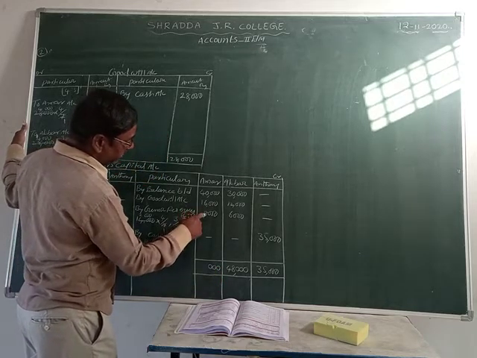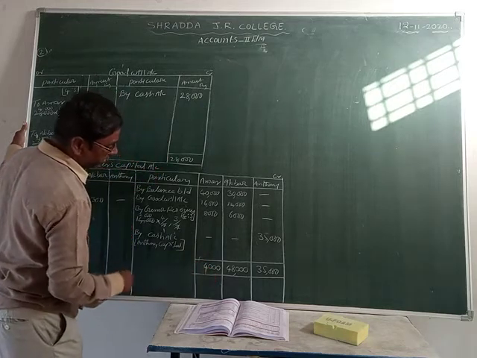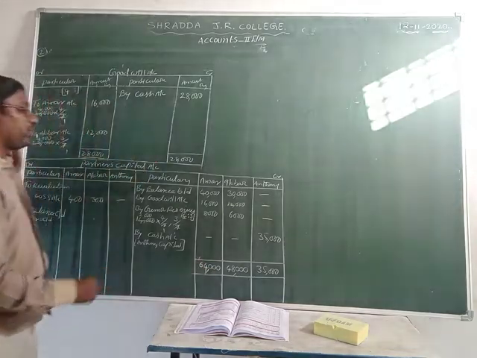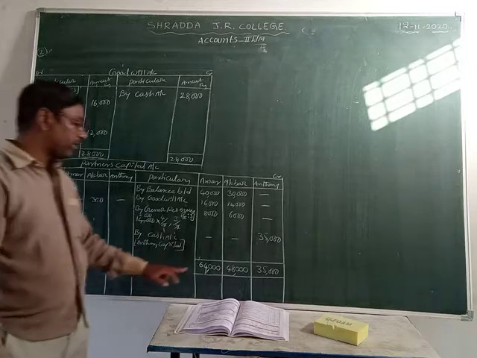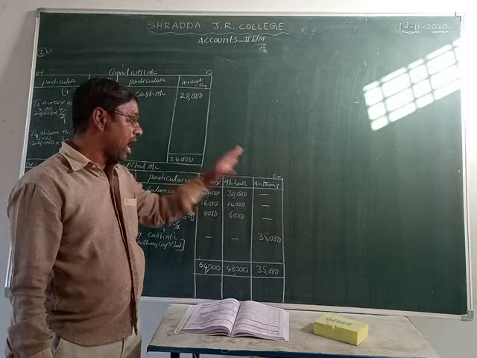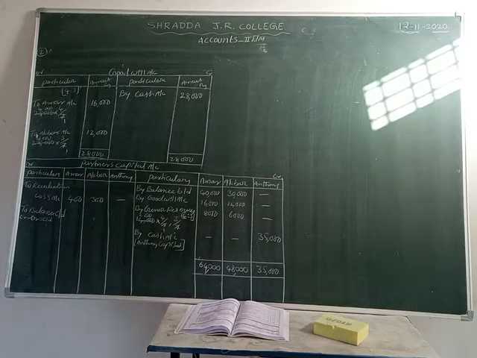Okay, 6 plus 8 is 14, and 4 plus 1 is 5, plus 1 is 6. 64,000 rupees is Amar's total amount. Akbar's total amount is 48,000. Anthony's total amount is 35,000. We can make the balance carried on.